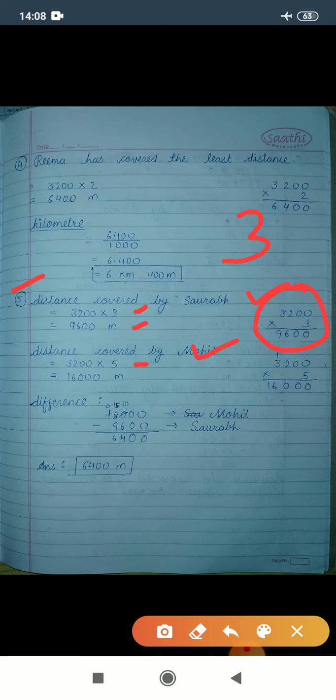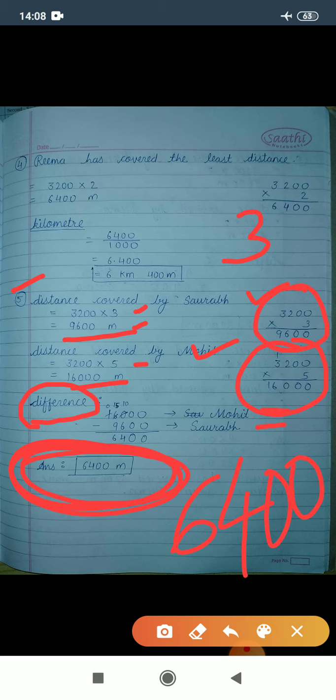So 3200 multiplied by 5, it gives you 16,000. Now we need to find the difference of these two distances. So 16,000 minus 9,600 gives you 6,400 meters. So the difference of these two distances is 6,400 meters. Now question number 6.